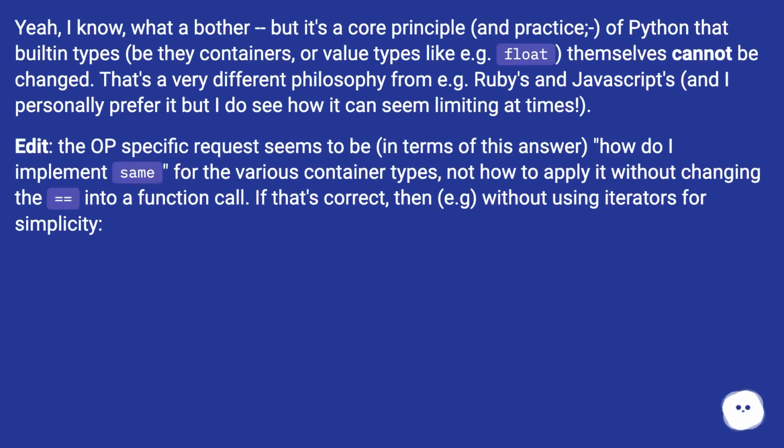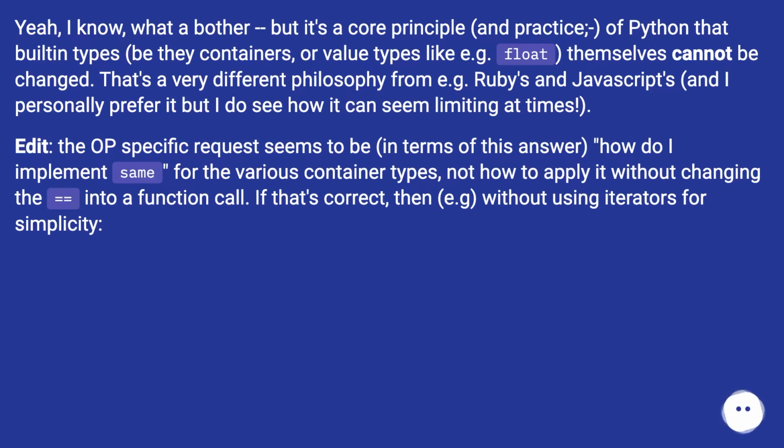Yeah, I know, what a bother, but it's a core principle and practice (wink) of Python that built-in types, be they containers or value types like e.g. float, themselves cannot be changed. That's a very different philosophy from e.g. Ruby's and JavaScript's, and I personally prefer it, but I do see how it can seem limiting at times.